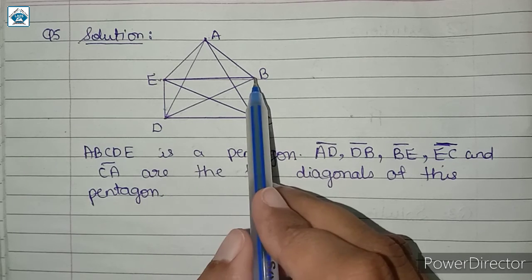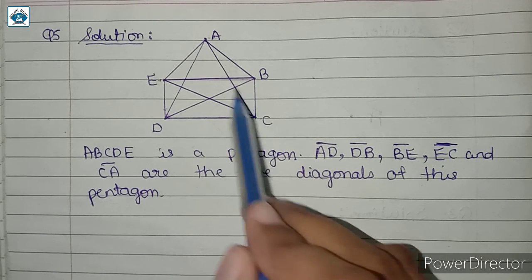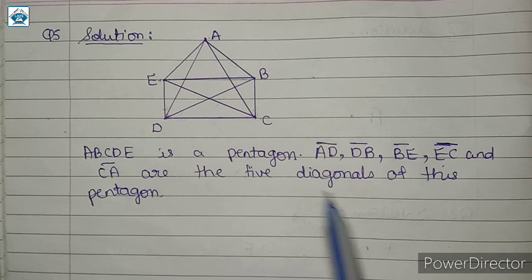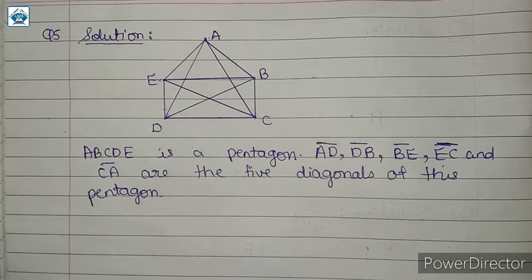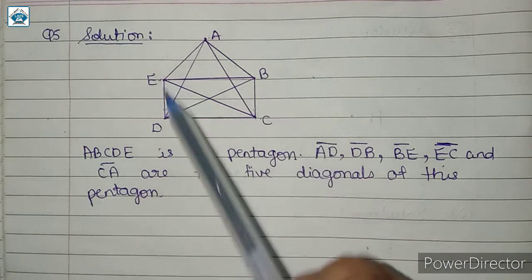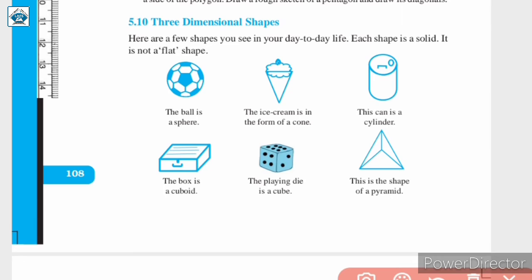AD, DB, BE, CE or EC we can call it, and CA are the 5 diagonals of this pentagon. And these are all line segments. So here I have used this symbol to denote line segments. So in this way you have to write the solution in your notebook and draw the figure using scale and pencil only.